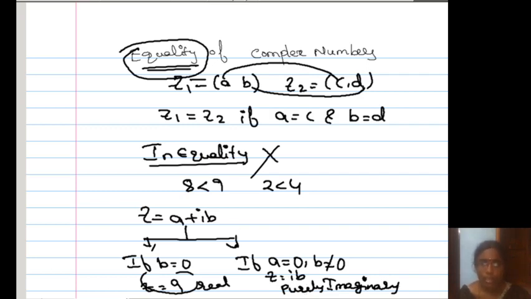So what is the conclusion from the above part? Every real number is a complex number. How? For example, 8 can be written as 8 plus i into 0.